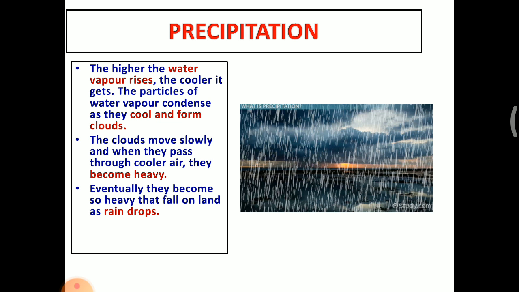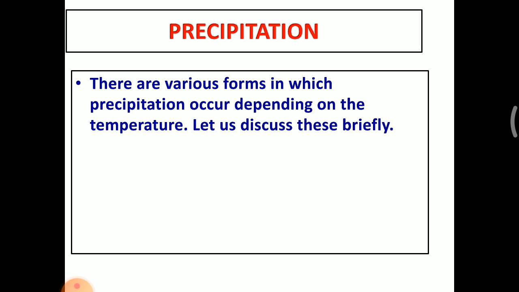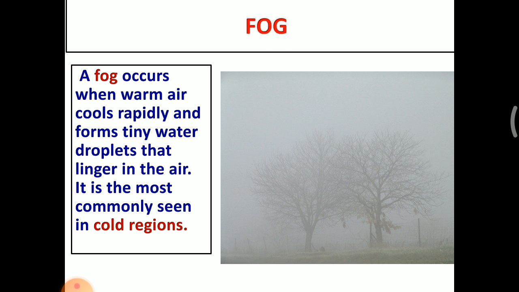I already told that when the water droplets are condensed, again it cools down. So when it cools down, it becomes very heavy. So here the rain starts to pour. The pouring of rain is called precipitation. There are various forms in which precipitation occurs depending on the temperature. Let us discuss these briefly.